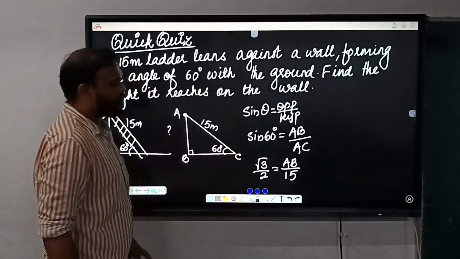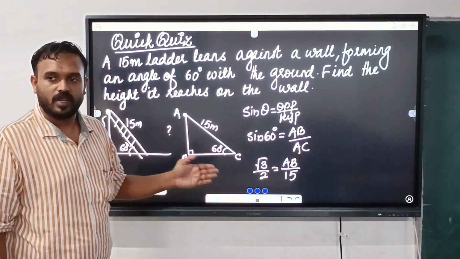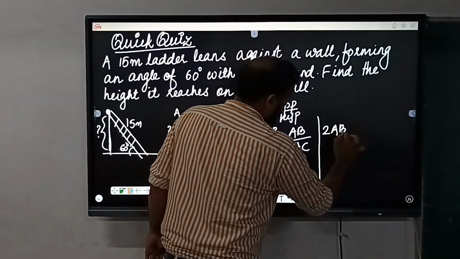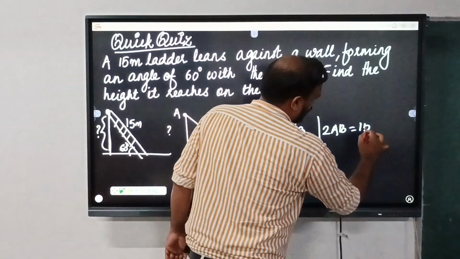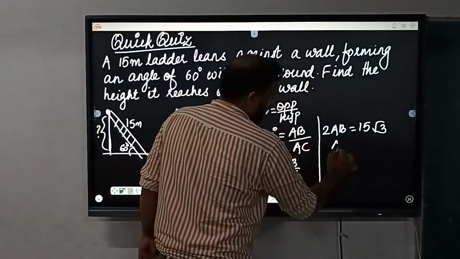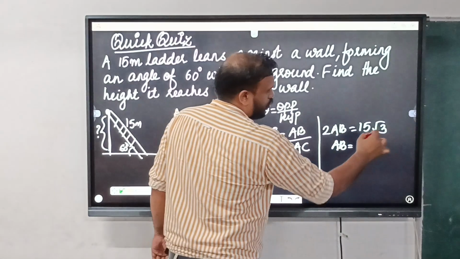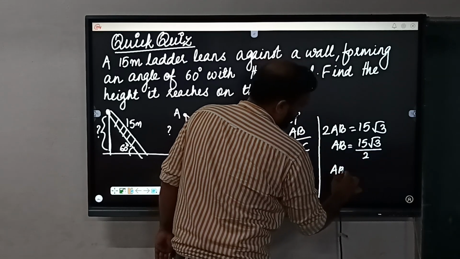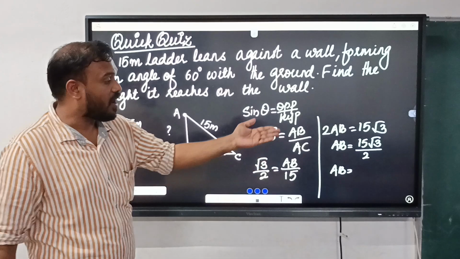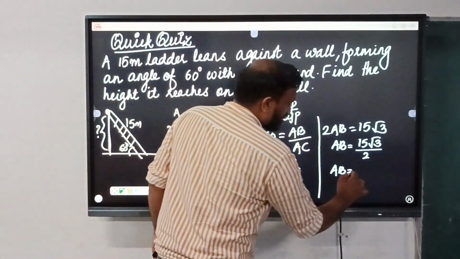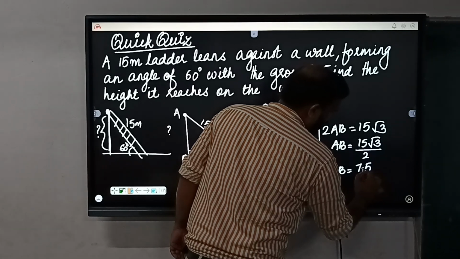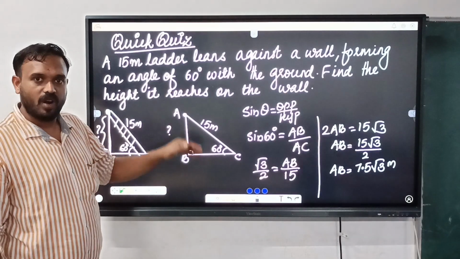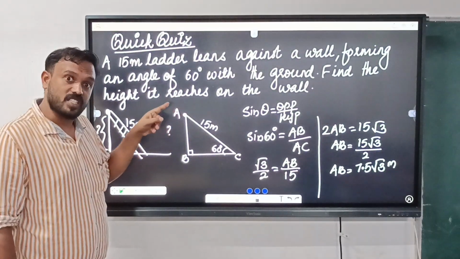15. Now, normally how will we do? Yes, cross multiplication. If you do cross multiplication, you will get 2AB equals 15 root 3. Then what is the value of AB? AB equals 15 root 3 by 2. So how will we simplify from there? 15 by 2, what's the value? Yes, 7.5. So 7.5 root 3 meter. That is the height of this wall, meaning where the top of the ladder touches the wall.